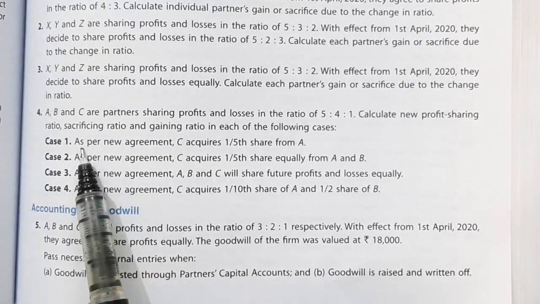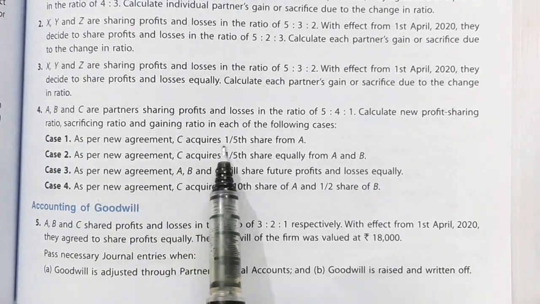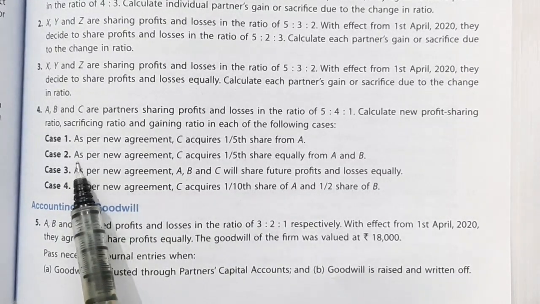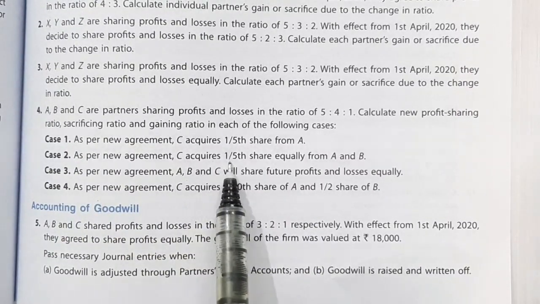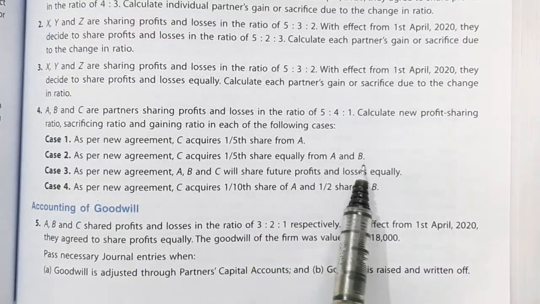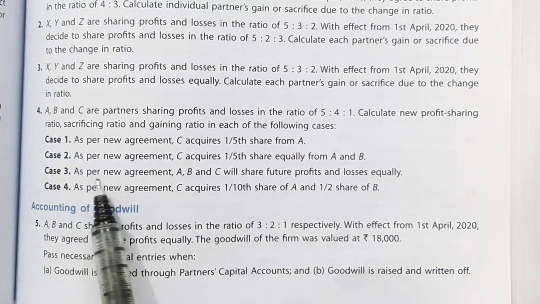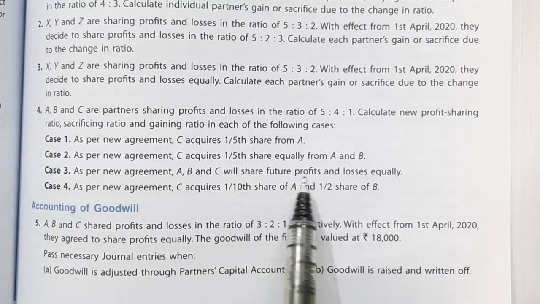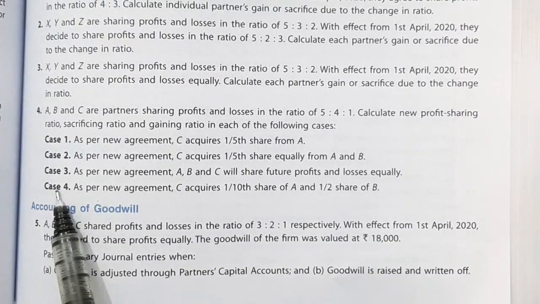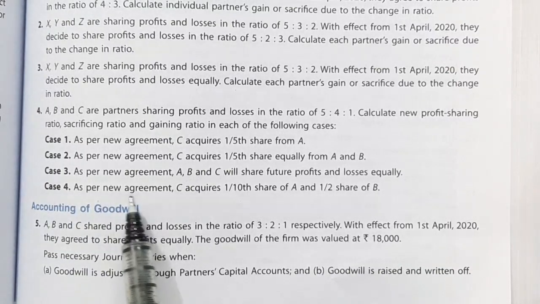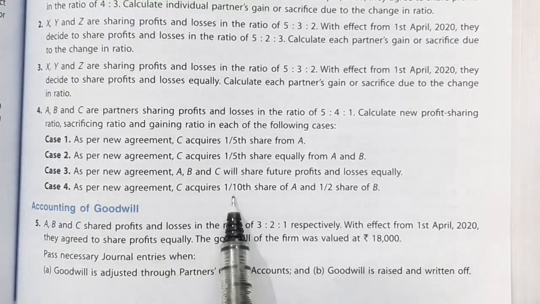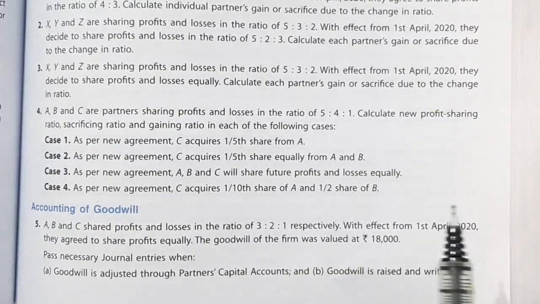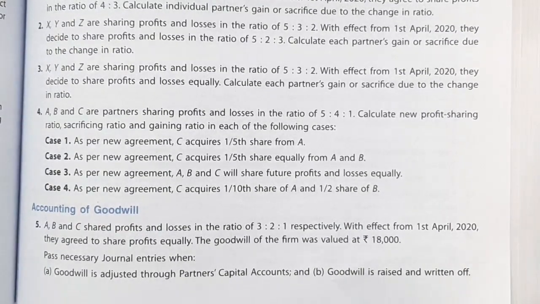The first case is, as per the new agreement, C acquires 1/5 share from A. In case 2, as per the agreement, C acquires 1/5 share equally from A and B. And case 3, as per the new agreement, A, B and C will share future profits and losses equally. And case 4 says that as per the new agreement, C acquires 1/10 share of A and 1/2 share of B. Let us see the solution of it.